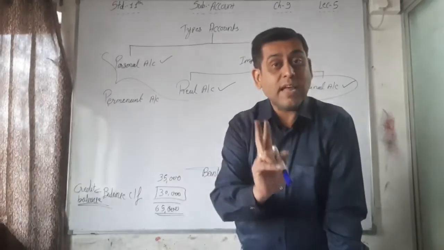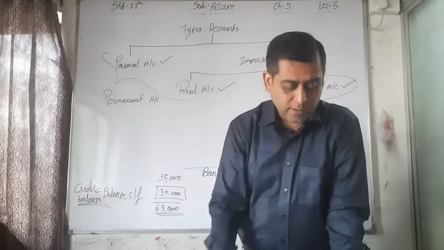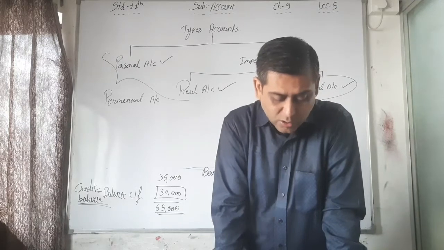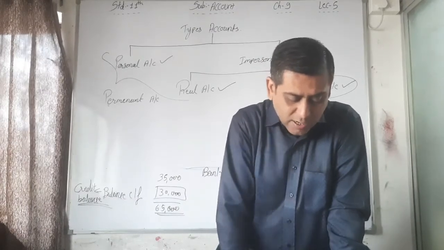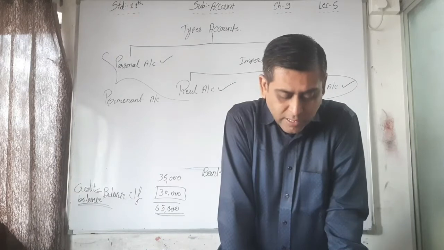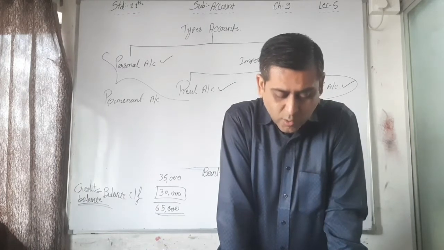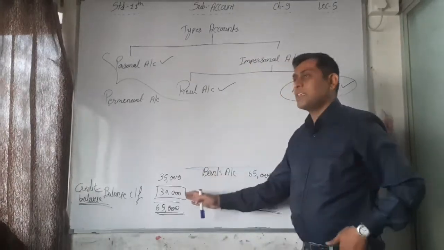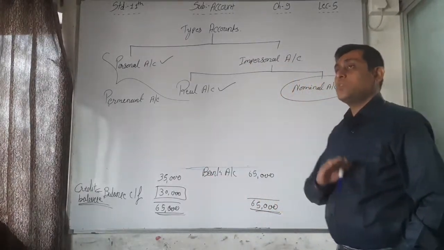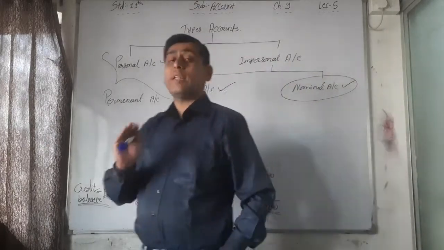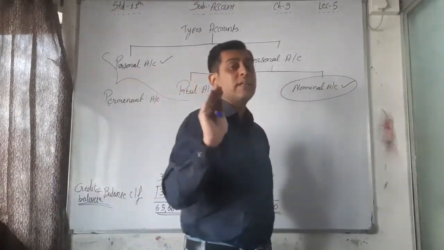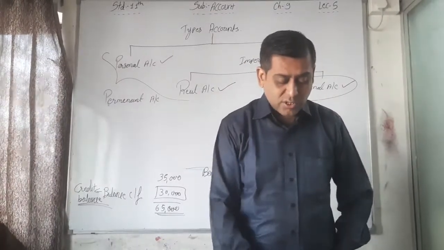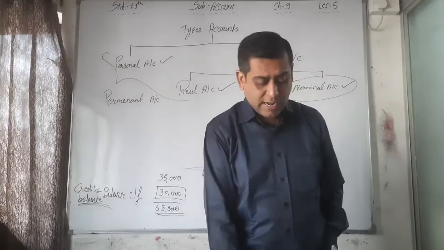Okay, and the next point is square off. Third topic, square up account. While making the totals in any account, if the totals on both sides are equal and there is no difference of amount, then the account is said to be square up or settled. Debit side total is 65,000, credit side total is 65,000. That means no balance. The account is square up, or you can say settled. So here illustration number 10 is given. See illustration number 10.